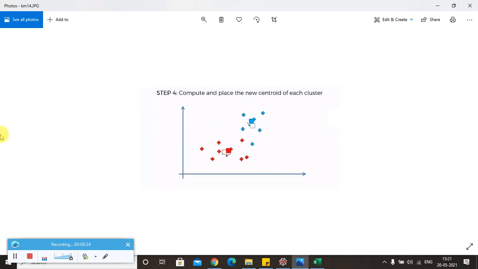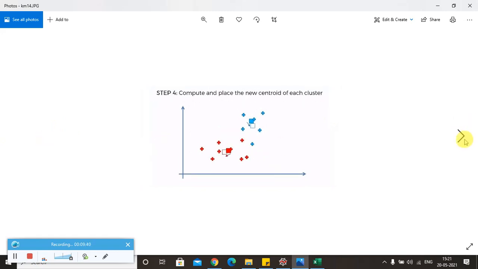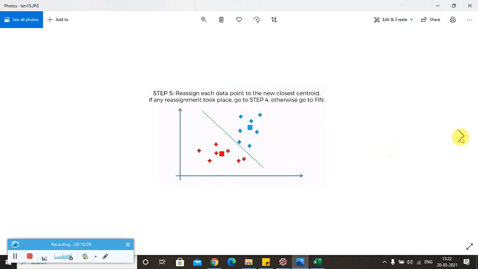You can see that a few points have been reassigned here. Which points were reassigned? I can see this point has been reassigned, and of course we have to again go to step 4 and compute and place the new centroid for each cluster. Based on these observations, the centroid will come in this position, and for blue it will come in this position. Based on basic mathematics, it is very easy to identify the centroid for the given observations. Finally, again we go to step 5 and associate each data point with the respective colors.